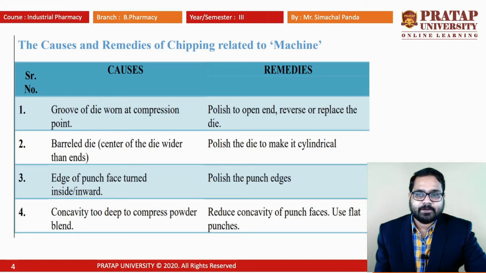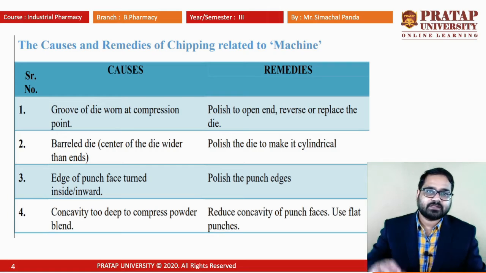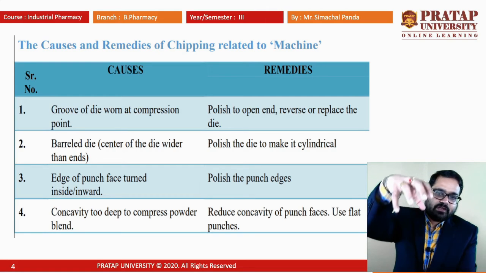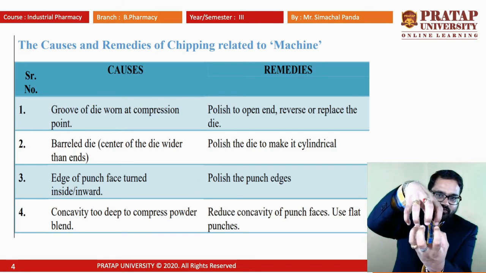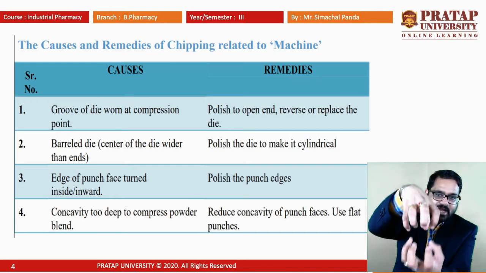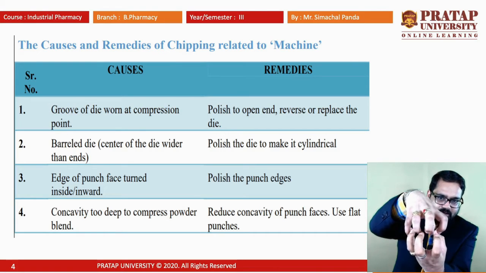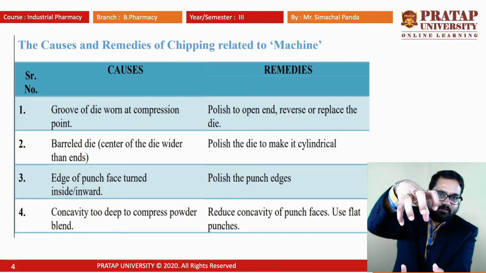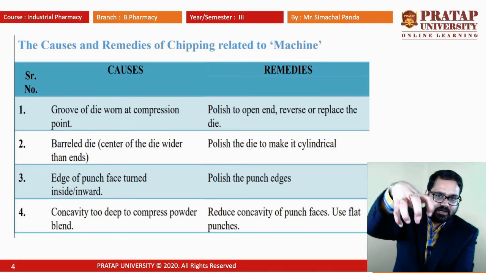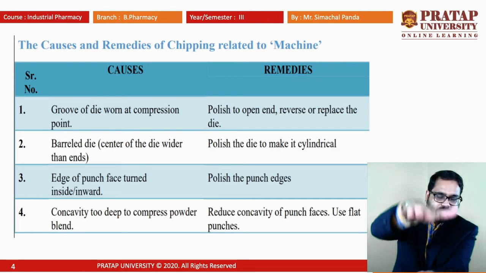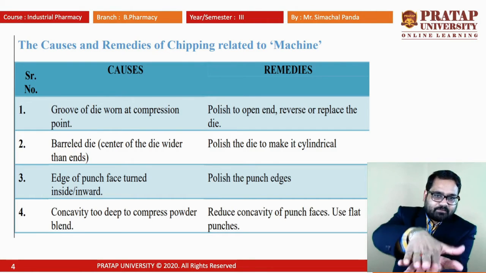Whenever compression force is generated, if the punch is moving like this, it will make uneven forces, and that will break the tablet into different parts. If the surface is flat, there is no chance of formation of this type of defect.